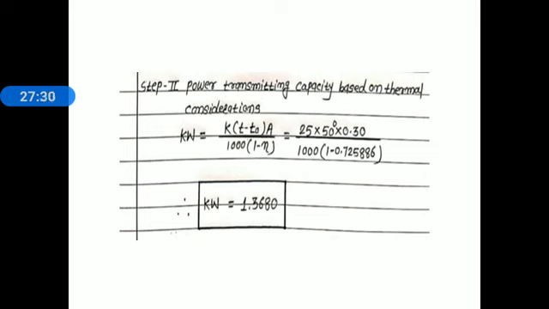And step number 2, power transmission capacity based on thermal consideration. Now here we know the relation: kilowatt is equal to K (T minus TO) into A whole divided by 1000 into (1 minus efficiency). Again here we substitute the known parameters in that relation: K 25, T minus TO 50 degrees, area 0.30 whole divided by 1000, 1 minus efficiency, 1 minus 0.7258. Simplify this and we get the value of power transmission capacity based on thermal consideration: kilowatt is equal to 1.3680. This is the complete solution.